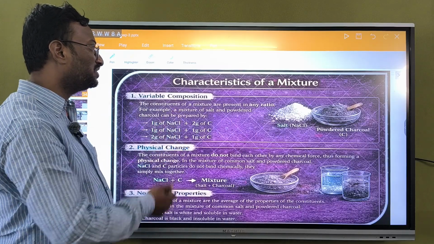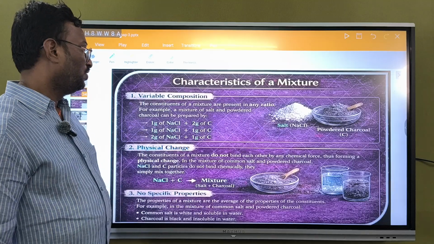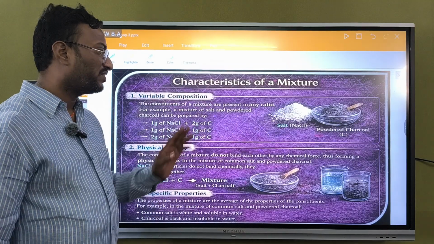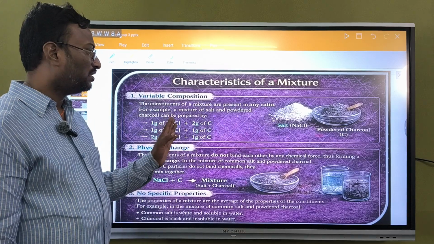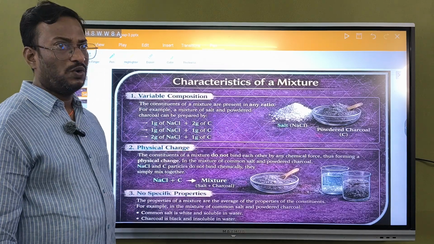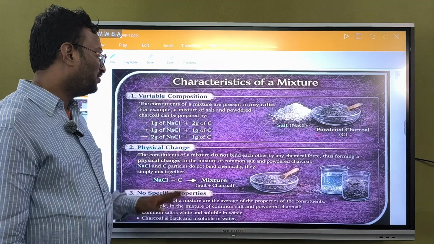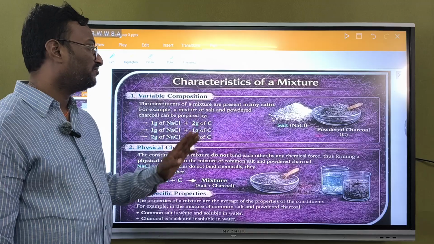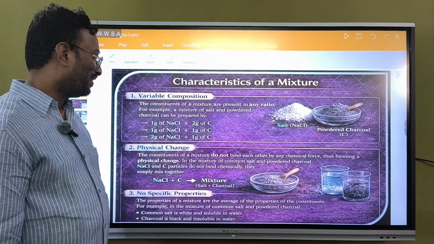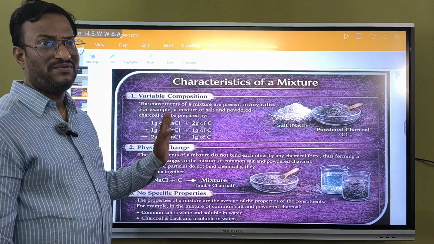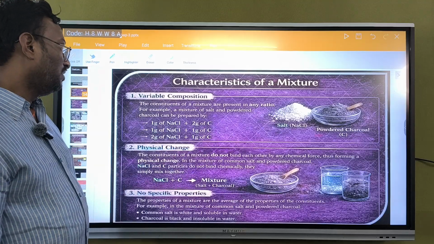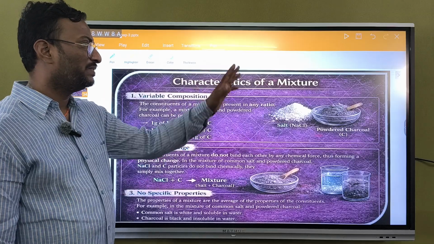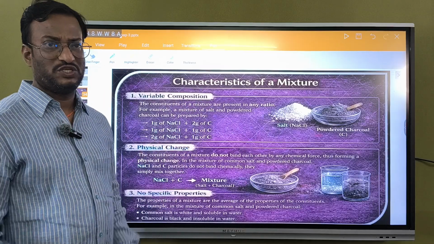The constituents of mixtures are present in any ratio. For example, 1 gram NaCl can combine with 2 grams of carbon. NaCl means salt, carbon is charcoal, powder of charcoal. And 1 gram of sodium chloride may combine with 1 gram of carbon. 2 grams of sodium chloride may combine with 1 gram of carbon. So likewise, in variable composition they may combine those mixtures. They don't have any fixed ratio.